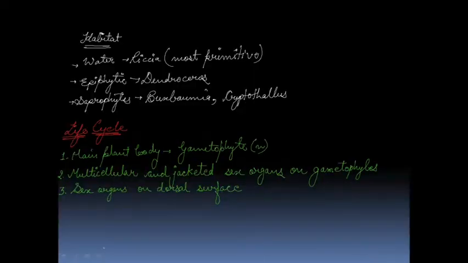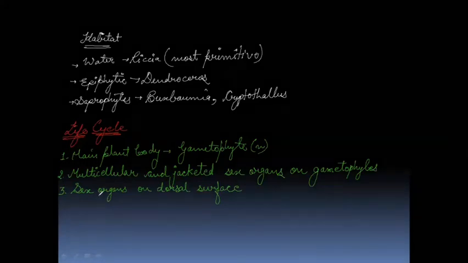Let's come back to our previous slide and discuss the further points on these bryophytes' life cycle. They have sex organs on the dorsal surface, and the sex organs are given the names antheridium and archegonium.